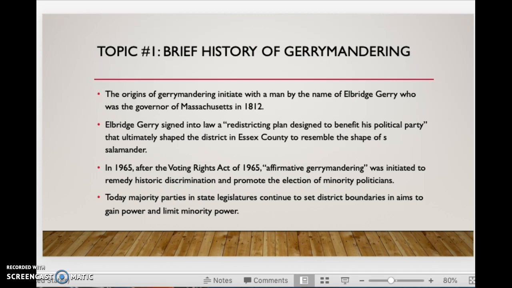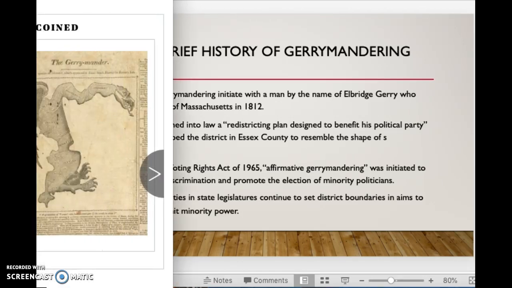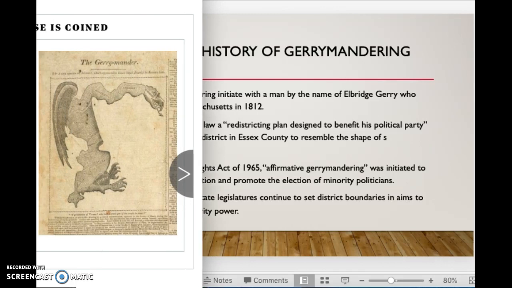So the first topic is the brief history of gerrymandering, which begins with Elbridge Gerry, who was the governor of Massachusetts in 1812. He signed into law a districting plan that was designed to benefit his political party and ultimately shaped the county to resemble the shape of a salamander. Here's an over-personified example of what it looked like. This is obviously propaganda, but it looked like this in a way. This is from 1812 or 1813, I believe it was made in the Boston Gazette.